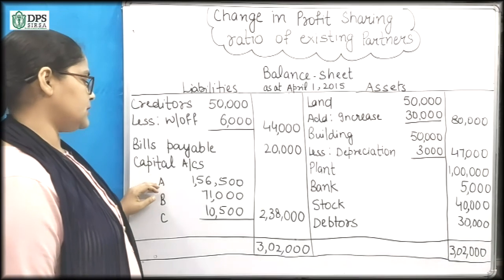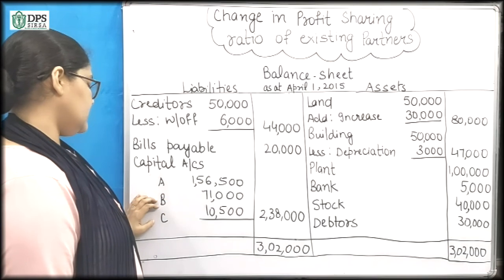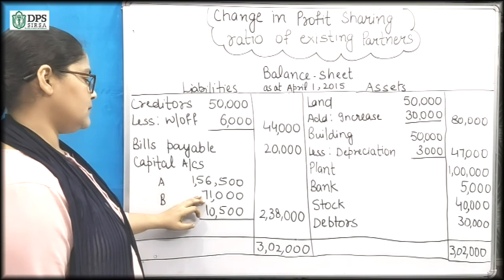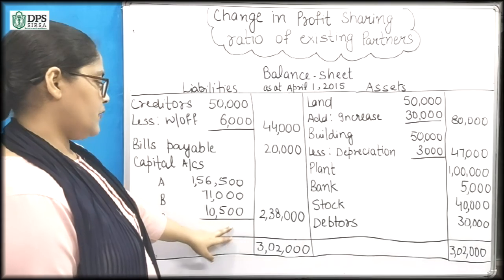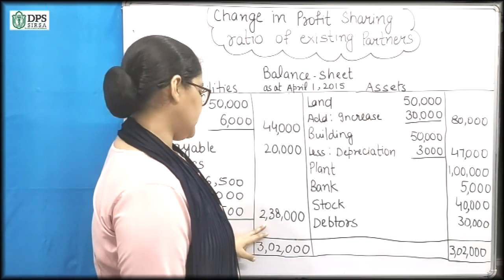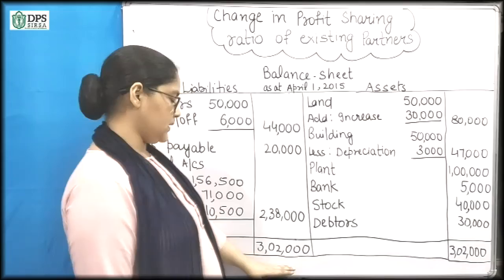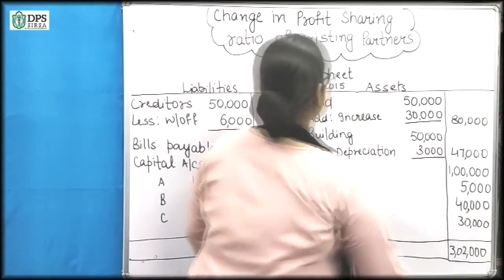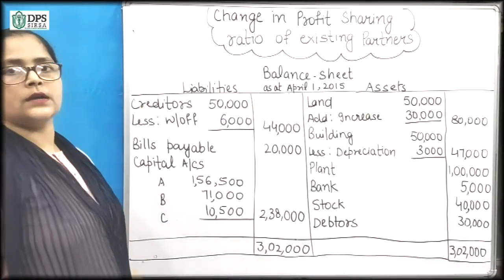A has capital now 1,56,500. B has capital 71,000 and C has 10,500. So the total is 3,02,000 and the totals agree. So this is the revised balance sheet according to the question.